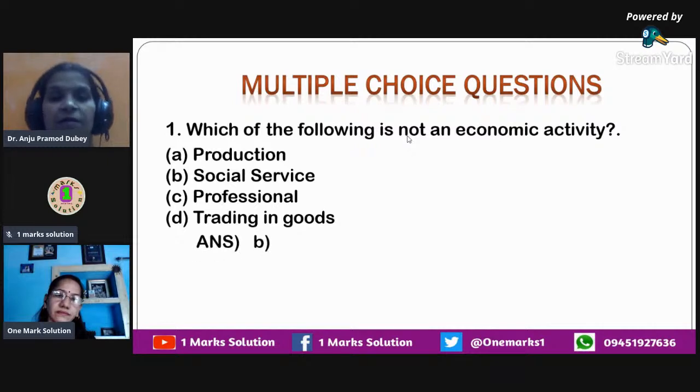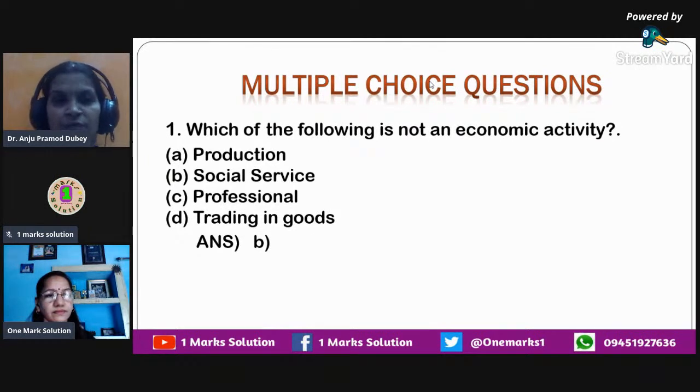And here we have the right answer. Which of the following is not an economic activity? Social service is not an economic activity, because it is a non-economic activity, undertaken without any intention of earning money in return. When you do social service, when you help someone, when you donate something, when you do any charity, you don't expect any monetary gains out of that. That's why it is called a non-economic activity, or not an economic activity.